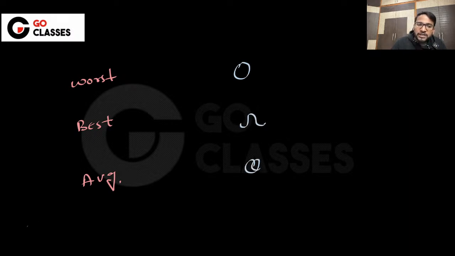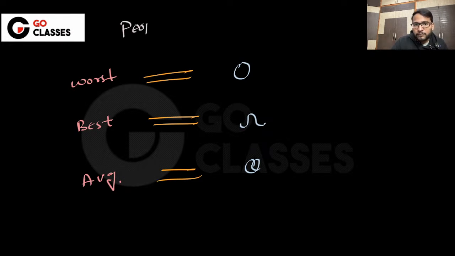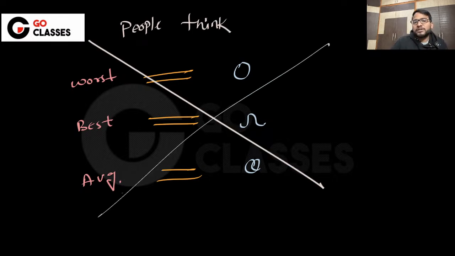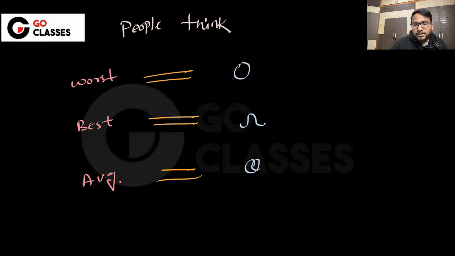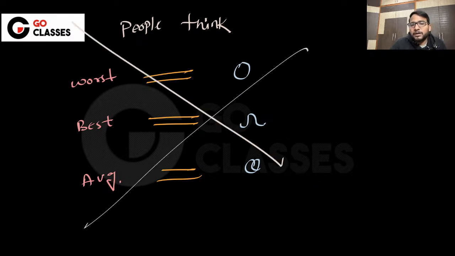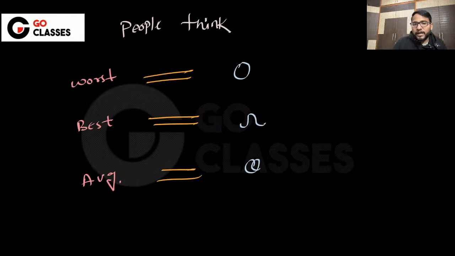Now, what people think is that worst case means big O, best case means big omega, and average case means theta, right? That's what people think. But it is absolutely wrong. There is in fact no relation between worst case and big O, best case and omega, average case and theta. In fact, you can represent any of the cases using any of these symbols, be it any case.